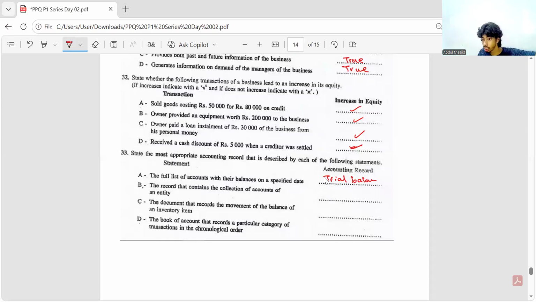Where do you find all the ledger accounts? Correct. It is general ledger. In the general ledger only you find all the T accounts, right? Don't say control account, general ledger. In the general ledger, all the T accounts are there. Okay, all right.